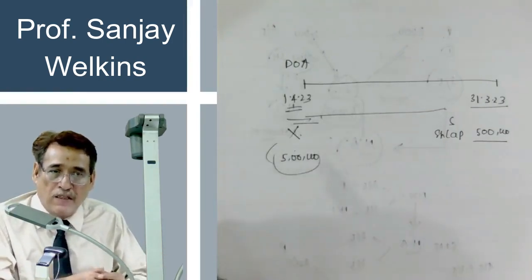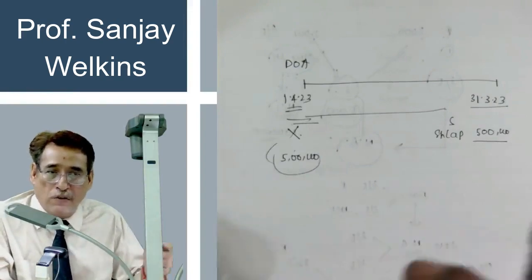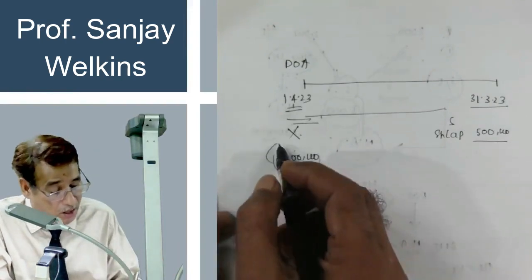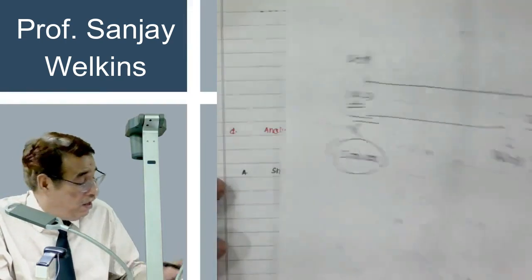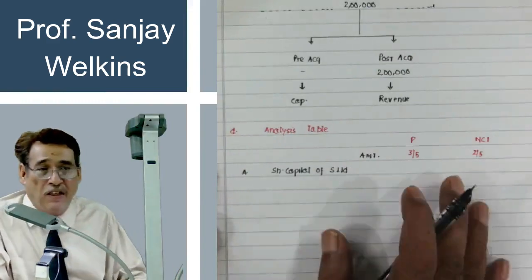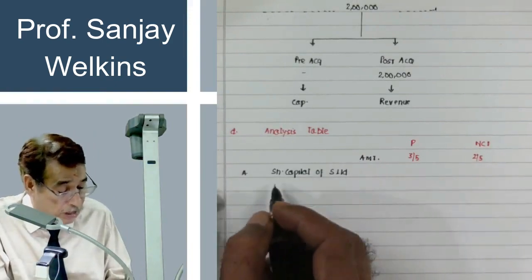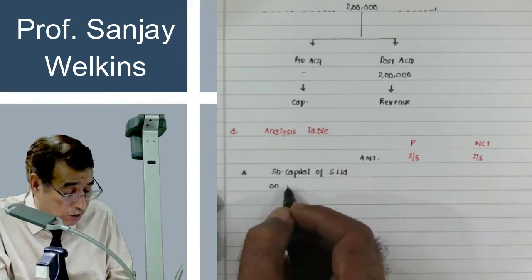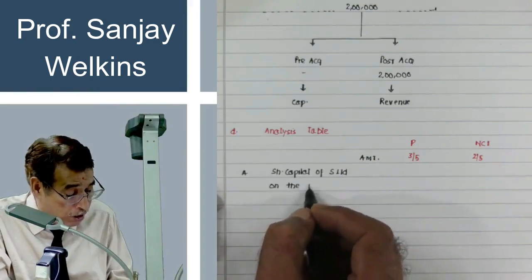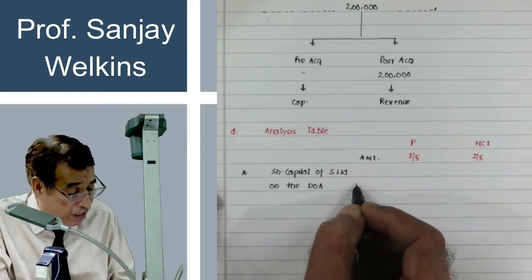It is as simple as that, because day in, day out, no company issues shares. Is it clear to you or not? So whatever closing balance is there in the share capital of S Limited, you will presume it. I will write here share capital of S Limited on the date of acquisition, DOA, 5 lakh.